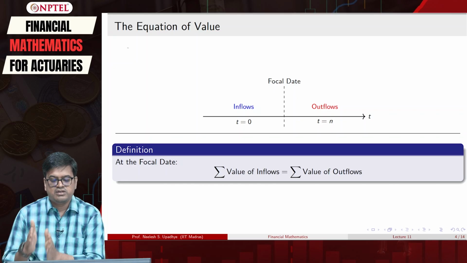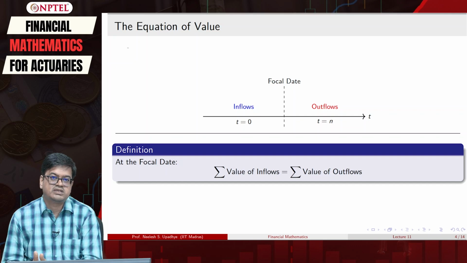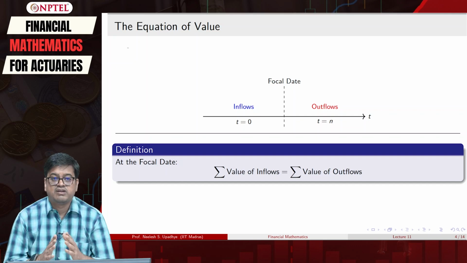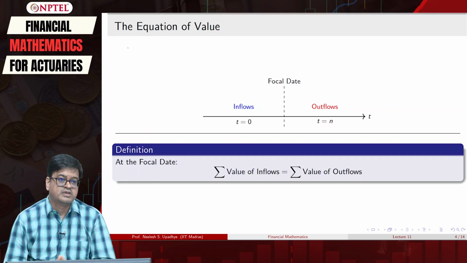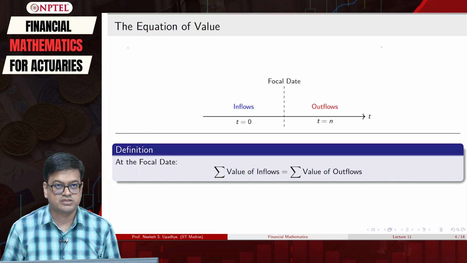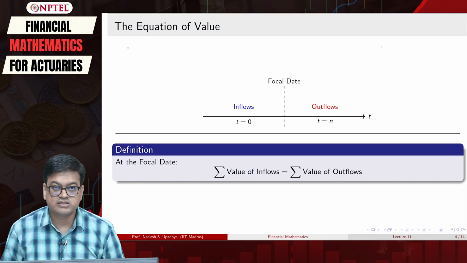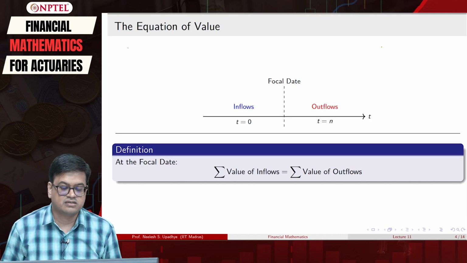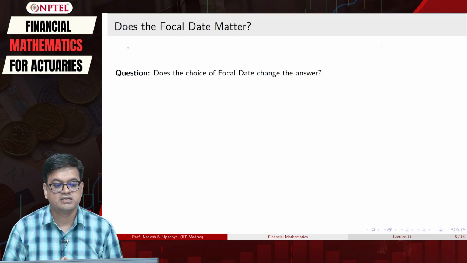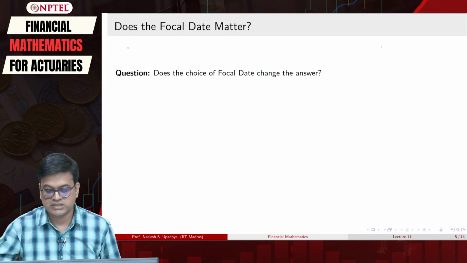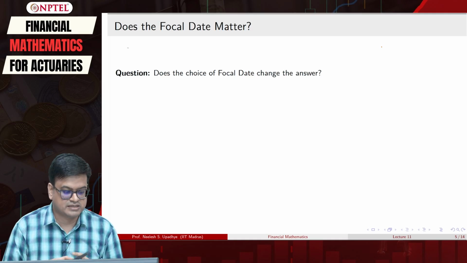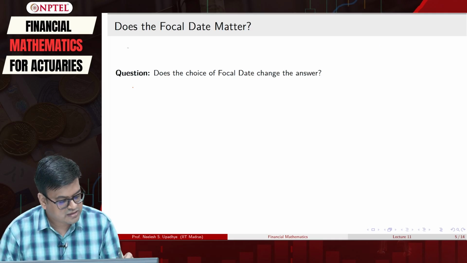The amount in your account can also be considered as outflow, not inflow. So that should be matched. When we solve examples, this notion will be very clear. Now that we have understood equation of value and the importance of the focal date, the natural question that comes to our mind is, does the focal date matter? Let us try to answer this question by taking a simple example. Consider a 1 year timeline.